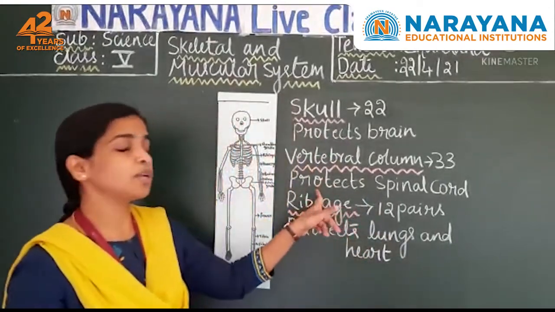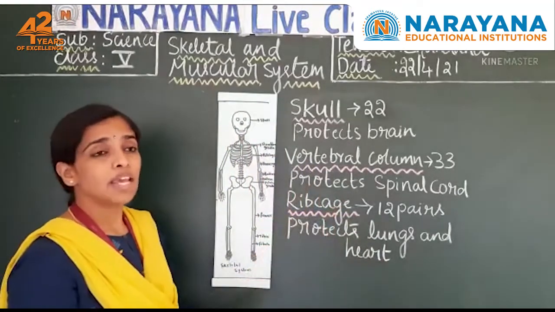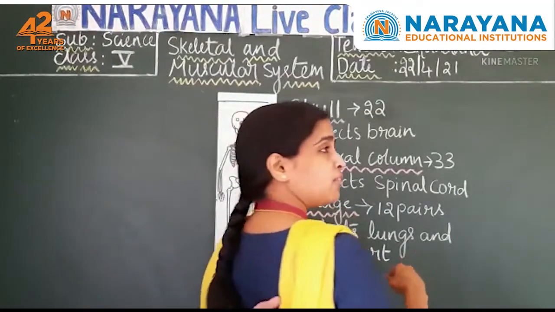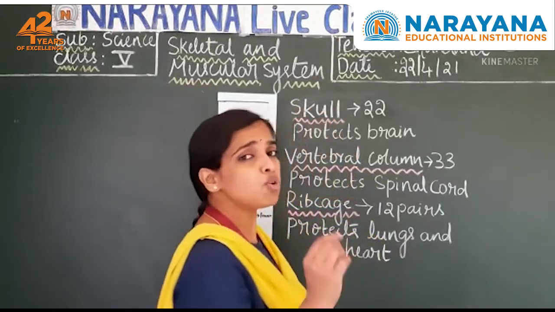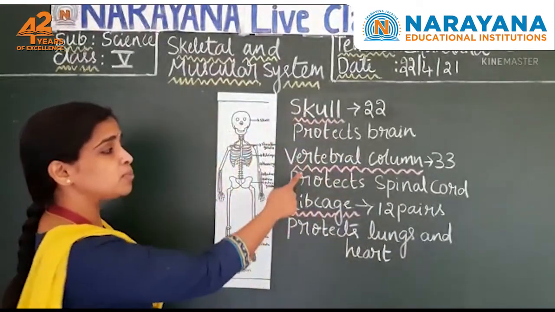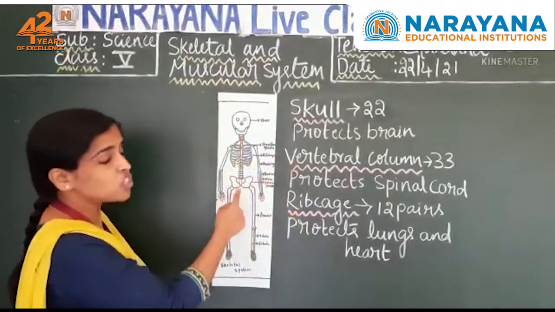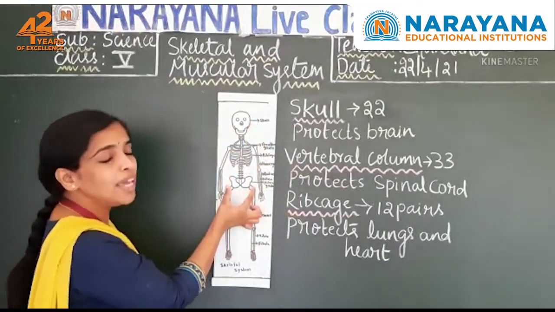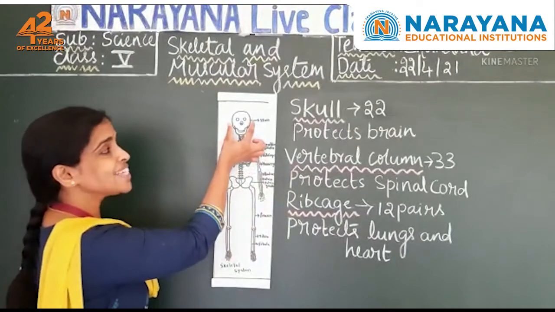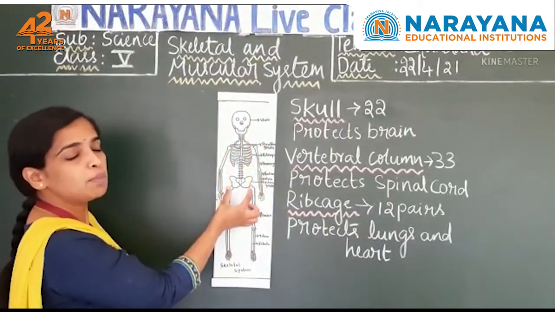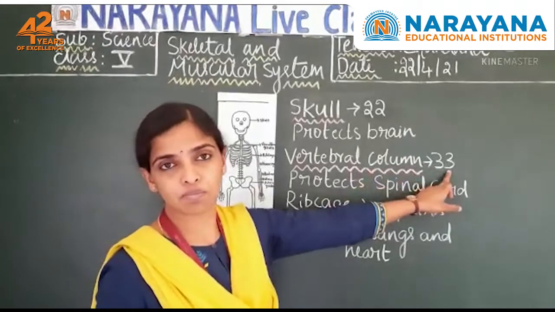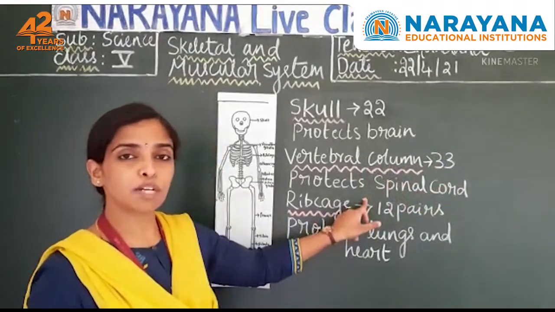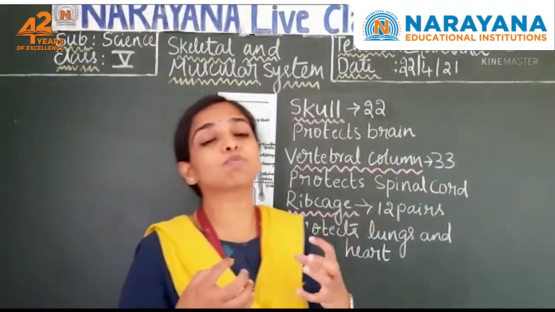Now come to the vertebral column. What is the vertebral column? At the back of your body, you can feel the vertebral column here. Touch here and see. You can feel a hard bony structure called the vertebral column. The vertebral column extends from the skull to the hip region. Understood? How many bones are there in the vertebral column? 33. Now what is the importance of this vertebral column? It is protecting the spinal cord.